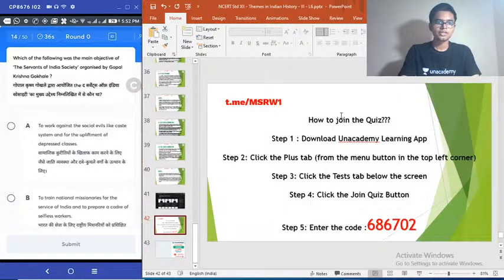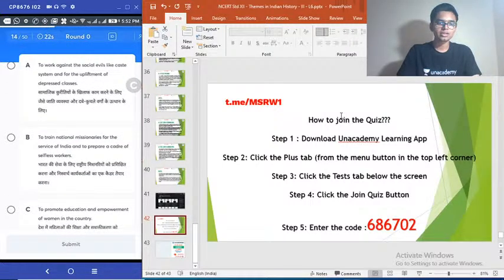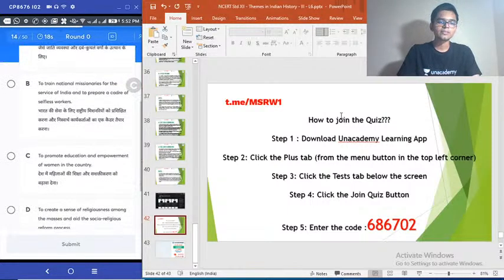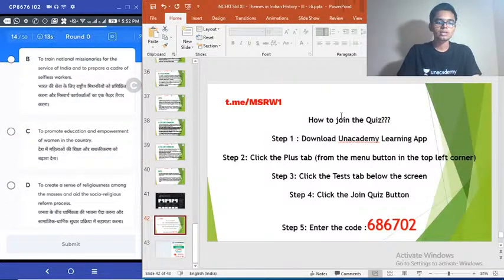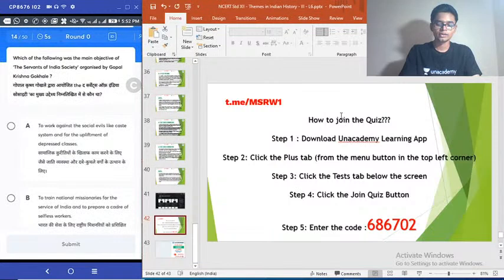Fourteenth question. Which of the following was the main objective of the Servants of India Society organized by Gopal Krishna Gokhale? Option A, to work against the social evils like caste system and for the upliftment of depressed classes. Option B, to train national missionaries for the service of India and to prepare a cadre for selfless workers. C, to promote education and empowerment of women of the country. D, to create a sense of religiousness among the masses and aid the socio-religious reform process. Choose the correct answer.